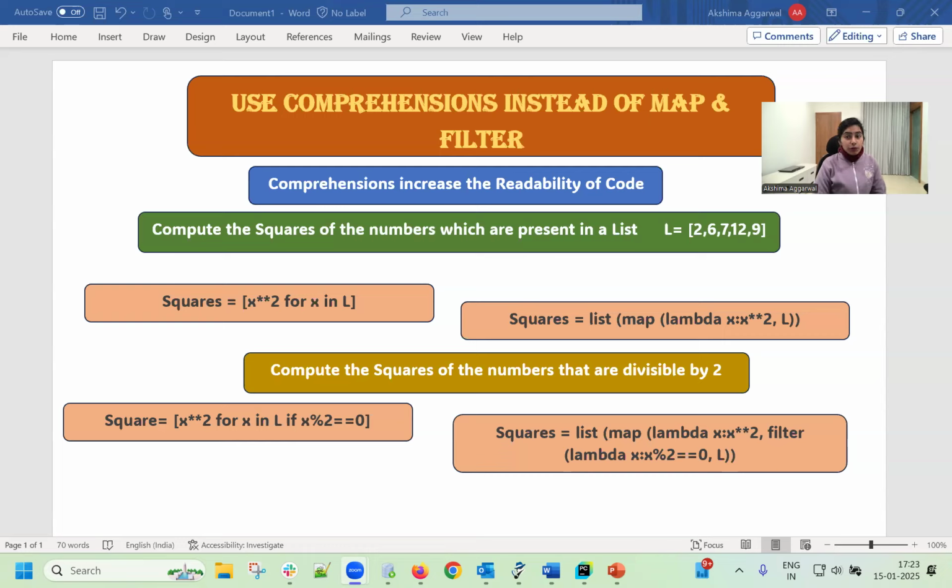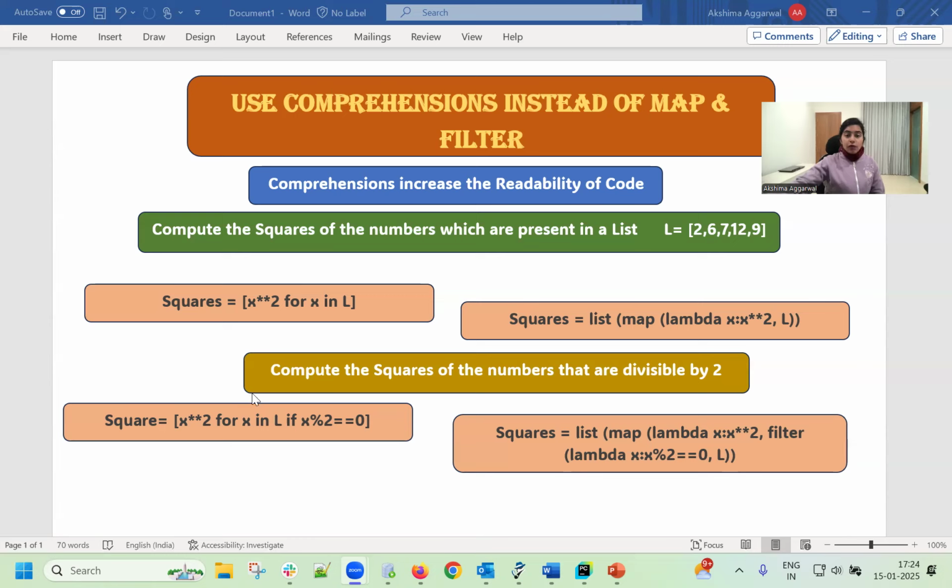Now here, I want to compute the squares of the numbers which are present inside a list. With the help of the comprehension, I have written the code in a simple way: x square for x in list. Whereas with the map operation, I have used a lambda function inside the map and passed an iterable, that is the list. By default, the map function gives you an object. Here we have converted that object into a list.